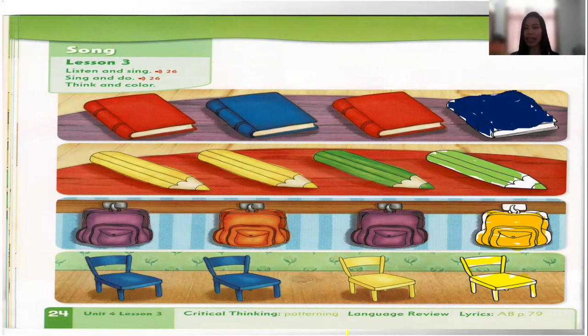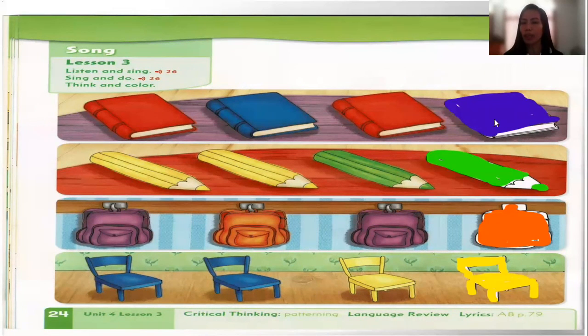And that's it. So we are going to color the fourth notebook with color blue, color the colored pencil color green, and color the fourth bag color orange, color the fourth chair with color yellow. After that, please tell your mom or your dad to please take a screenshot of your workbook and kindly send it in our respective line group.